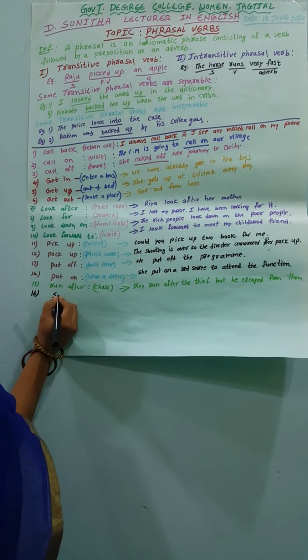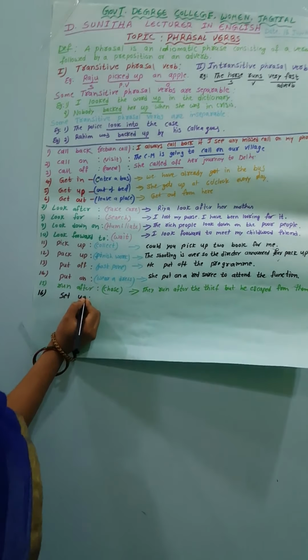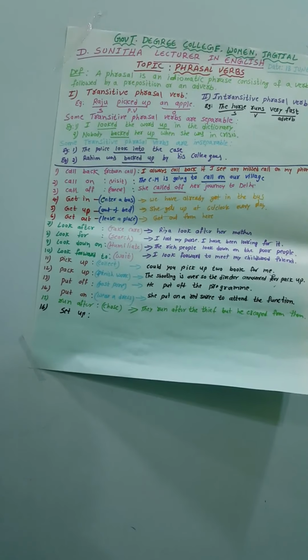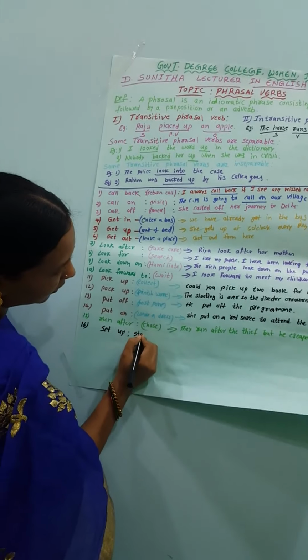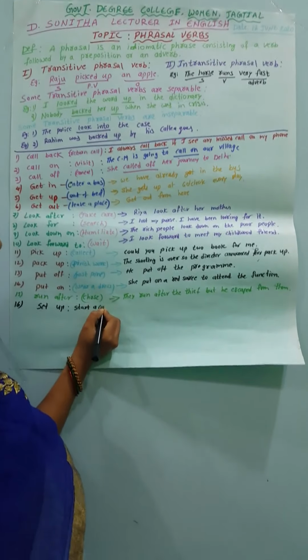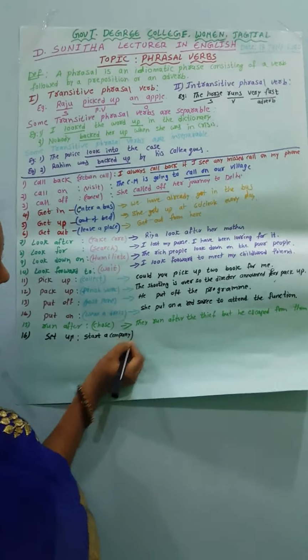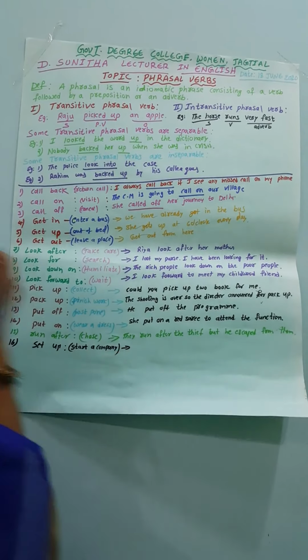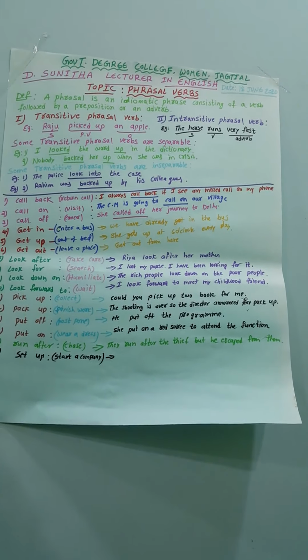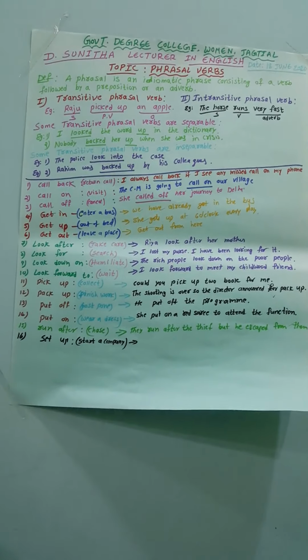And next one is set up. The meaning of set up is start a company. See, the meaning of set up is start a company. We would like to set up a software company.